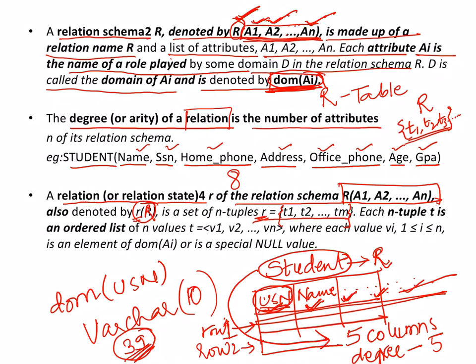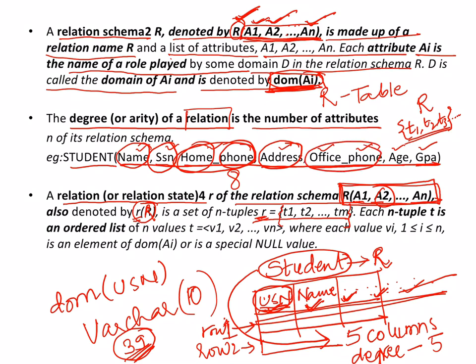So a relation represented as R is a set of different attributes A1, A2 and so on till An. In this example, A1 is our name, A2 is our SSN, A3 is our home phone, A4 is address, then office phone number is A5, then age is A6 and A7.